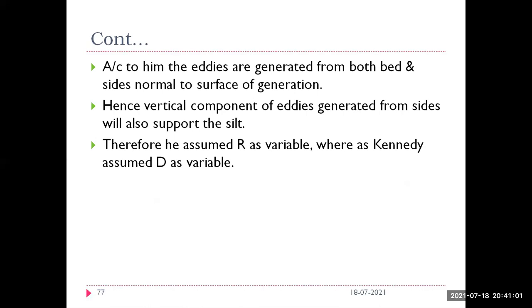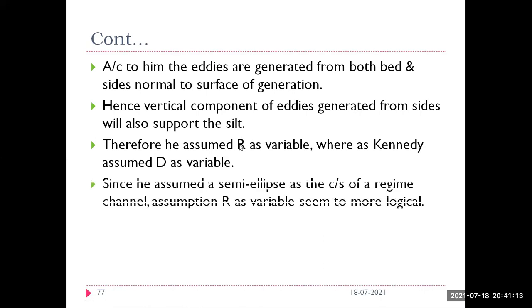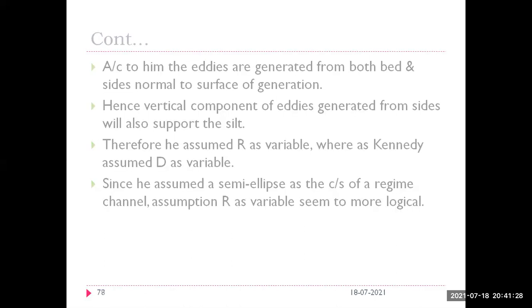So that's why he assumed R as a variable, whereas Kennedy assumed the depth as a variable. Lacey assumed R, the hydraulic mean radius, as a variable. Since he assumed a semi-ellipse as the cross section of a regime channel, the assumption of R as a variable has more logic compared to Kennedy's method.